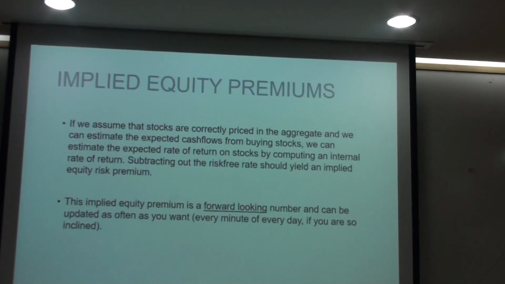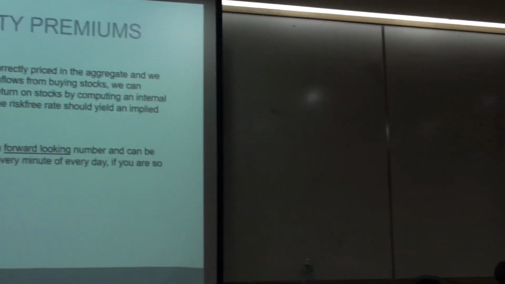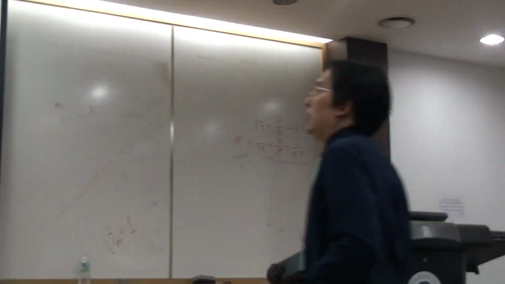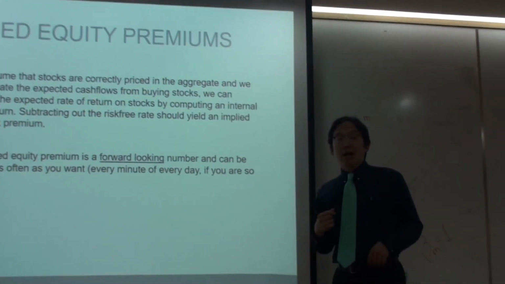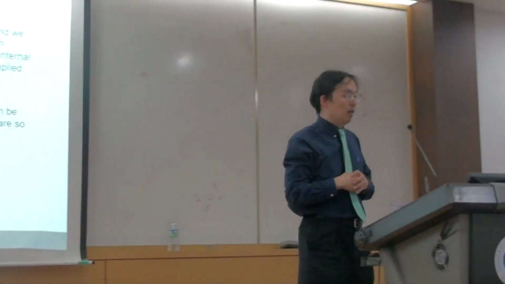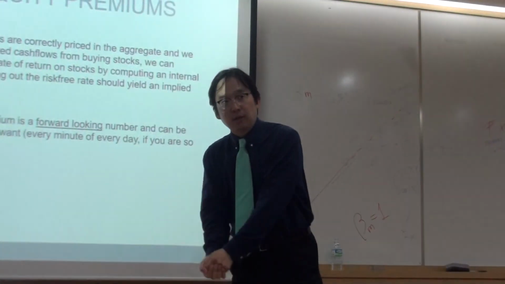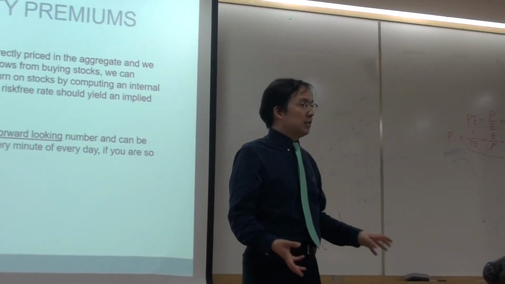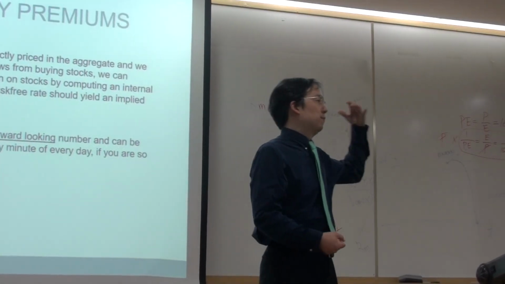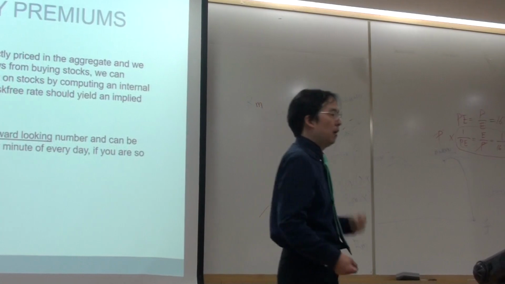So what's the idea over here? You say aggregate market level, we capture it by the market index level. That's going to be your initial investment. If you put your money into the market index right now at this current market index level, what is the discount rate that justifies its future cash flow coming from this market index investment?